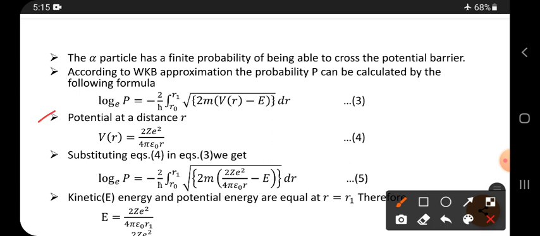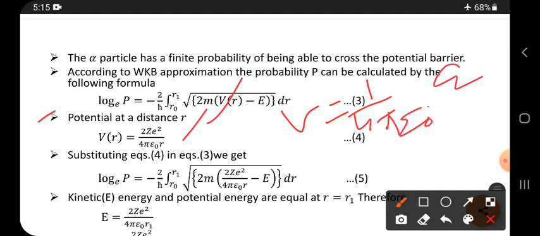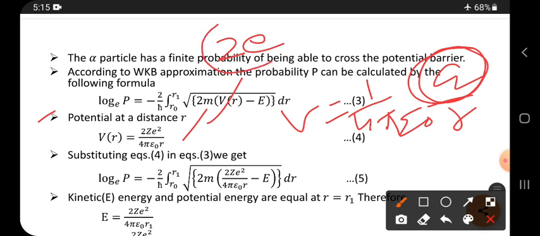The potential at a distance r: we know the potential energy formula V equals 1 by 4 pi epsilon naught times Q by R. Here we have to keep two charges. One is the charge of the alpha particle, which we take as 2e. The other is the charge of the nucleus, which is Ze.